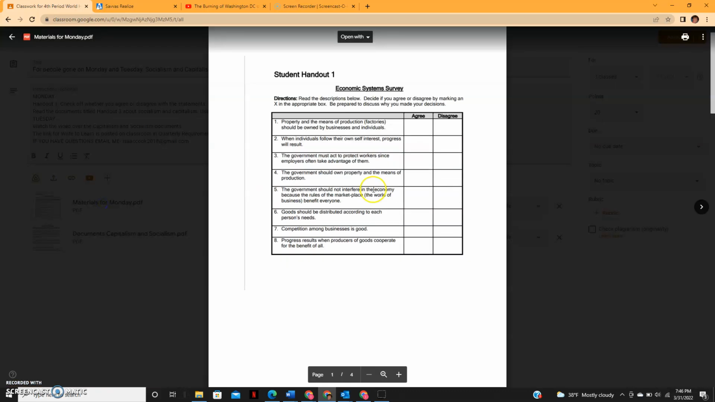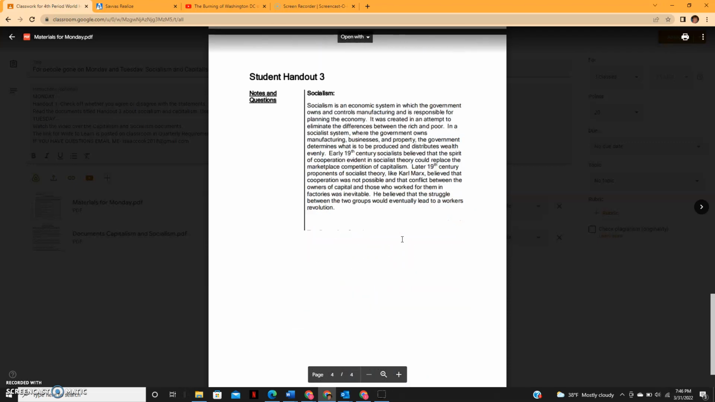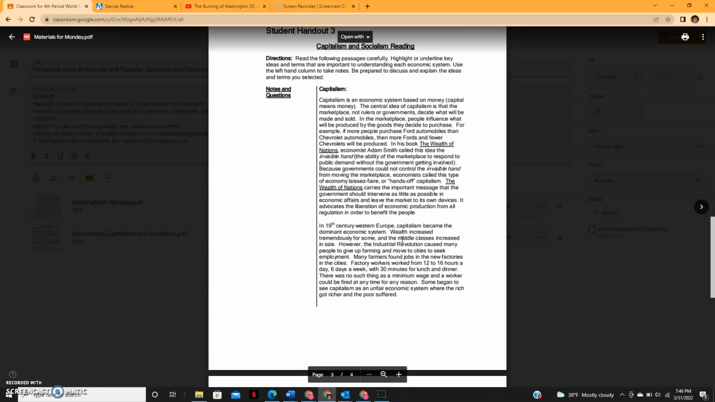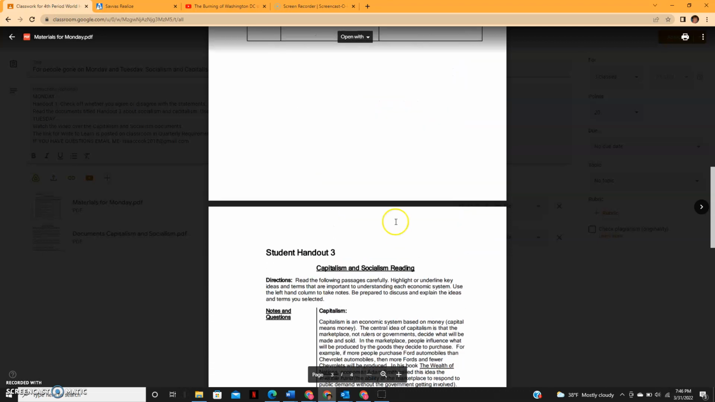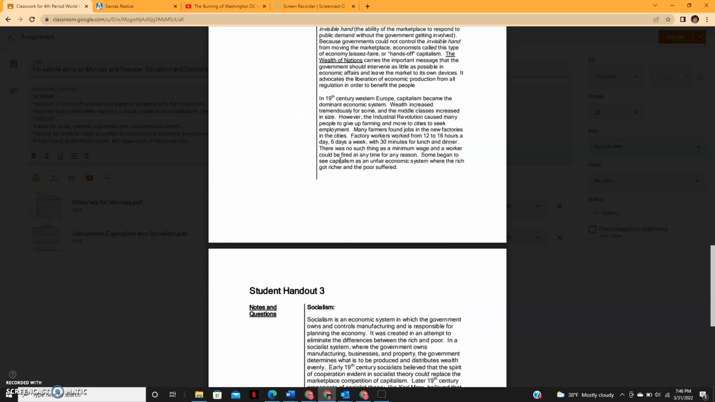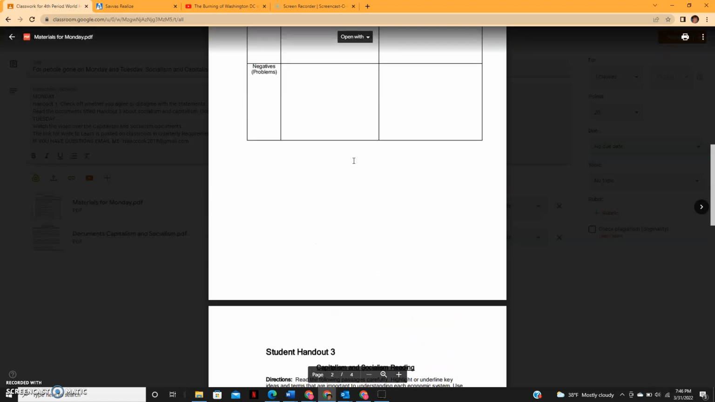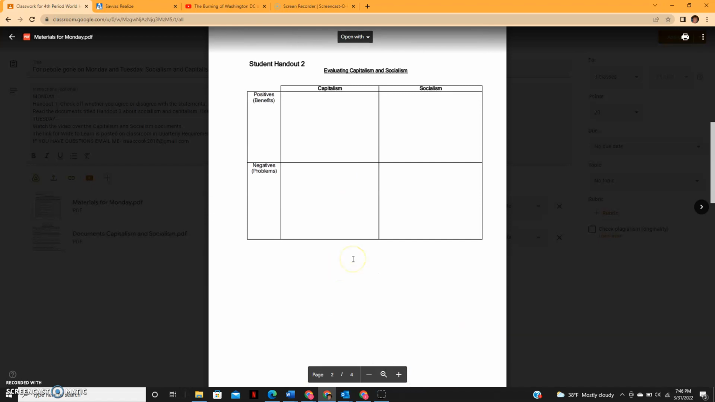And then you'll see this handout. This handout is for these next two documents here. First, before you do anything with this handout, you will read about capitalism right here, and then you will read about socialism. And then you will go to the chart, or maybe while you're reading those things,